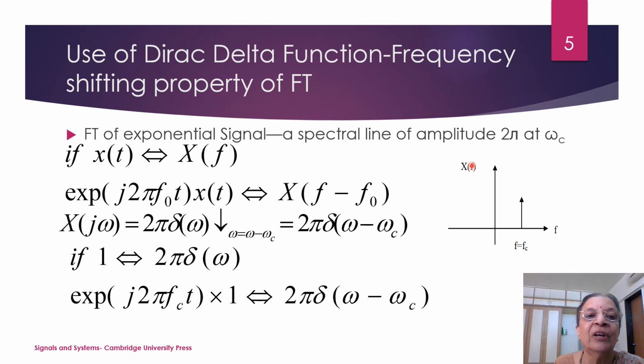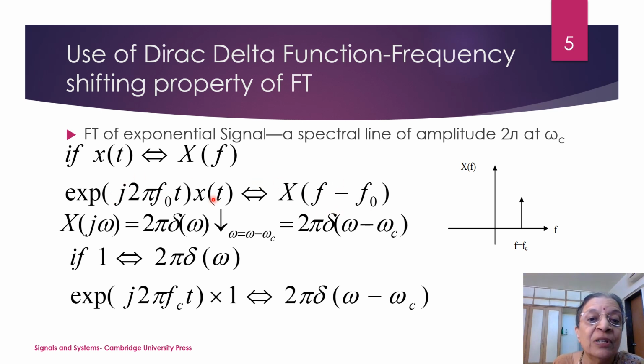Now let us see how we calculate it. x of t transforms to X of f. So e raised to j2 pi f0 t into x of t will transform to X of f minus f0. This is the frequency shifting property of Fourier transform.